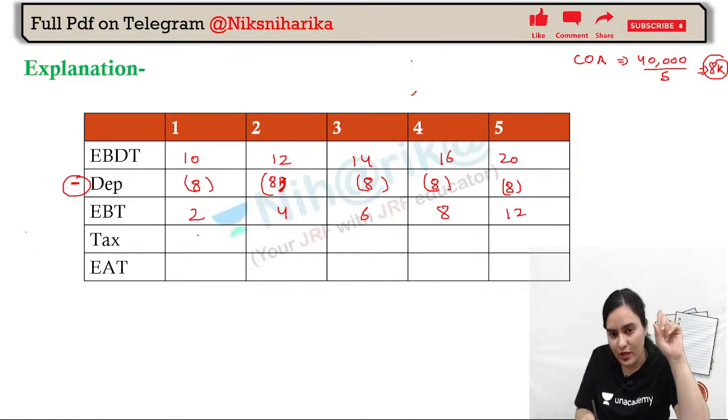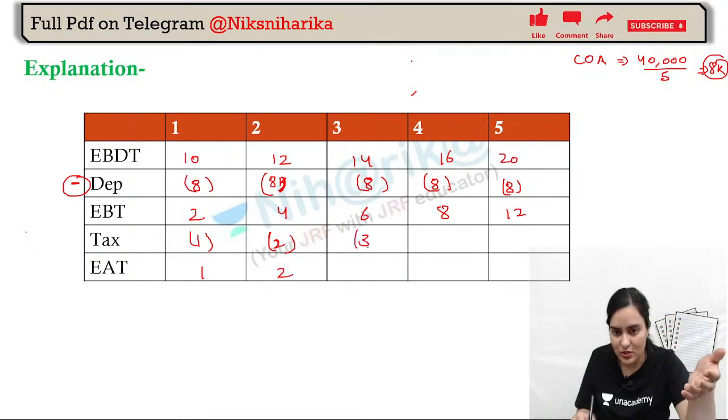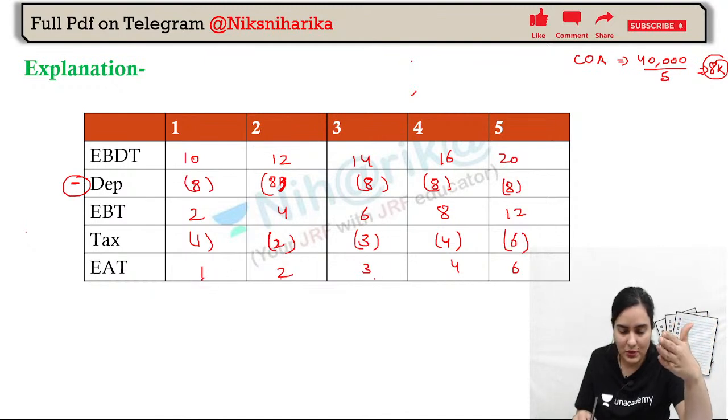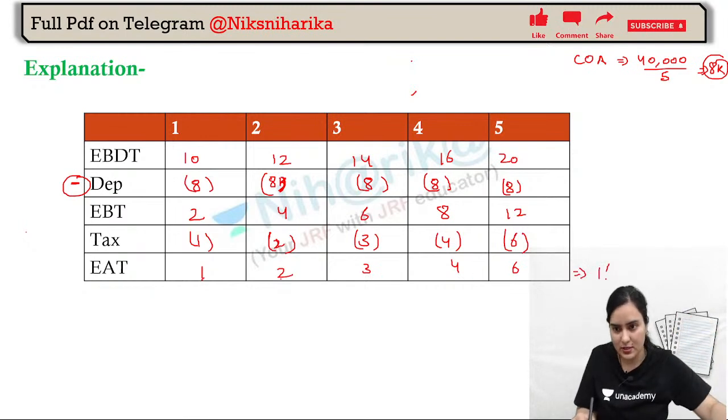Tax is how much? 50%. So 1, then 2, I'm writing, so that EAT will be this much, the same amount, 3, 4, and this is 6, 6, fine. What is the total? 1 plus 2, 3, 3 plus 3, 6, 6 plus 6, 12, 13, 14, 15, 16. Is it coming 16,000? Yes, that is our total CI, cash inflow.